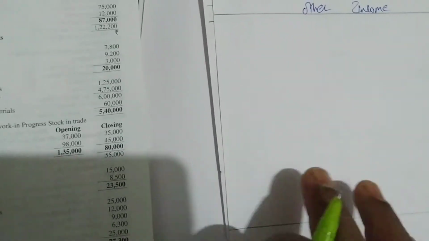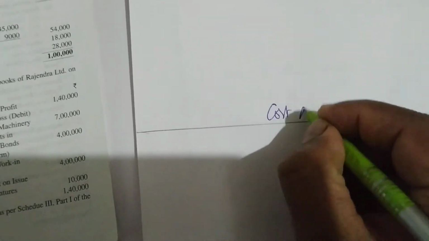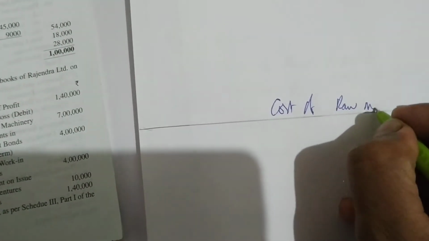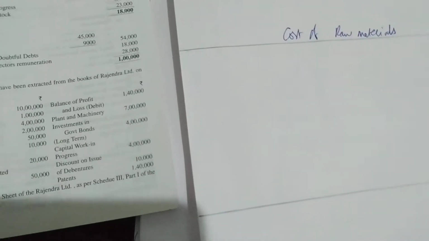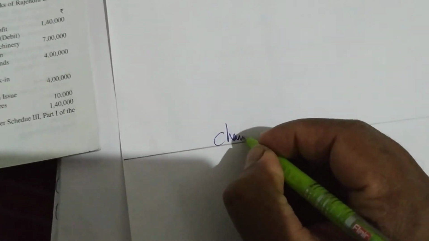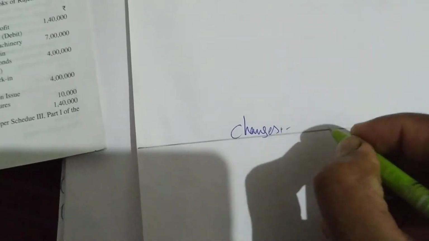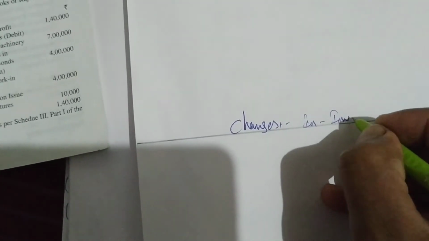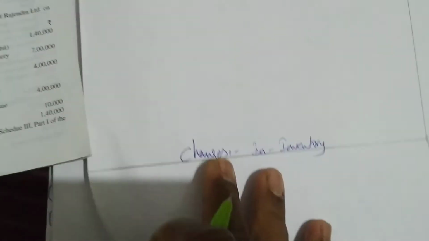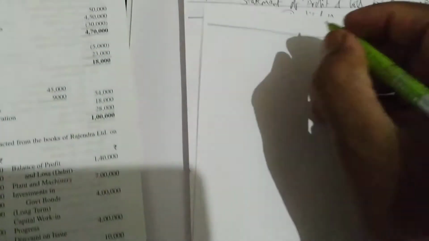Next, after other income we have to prepare cost of raw materials, then changes in inventory, then last is other expense.